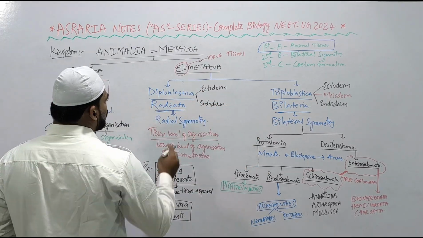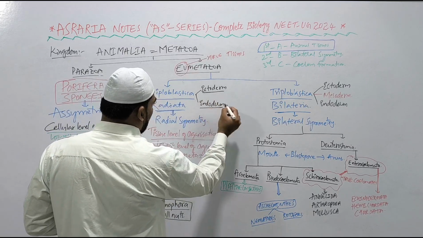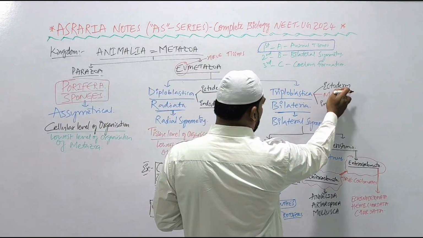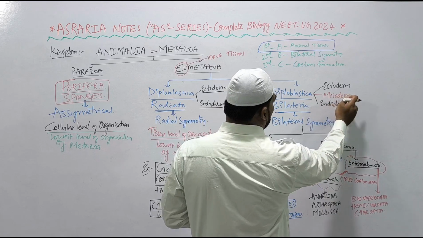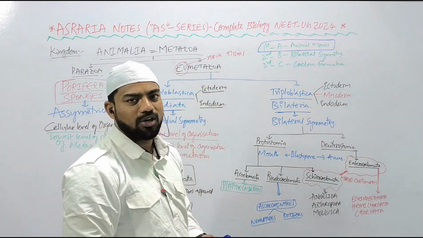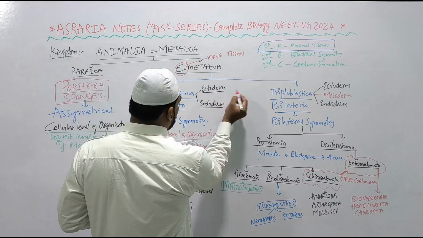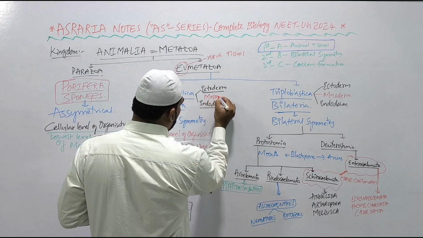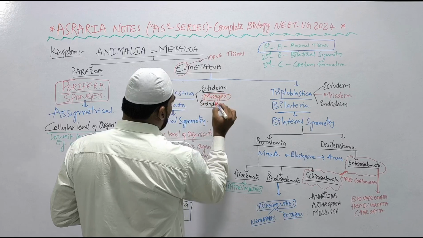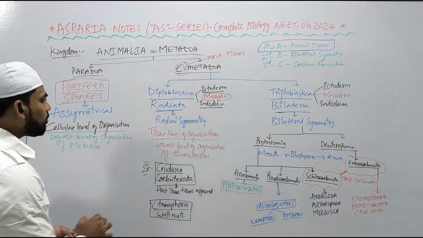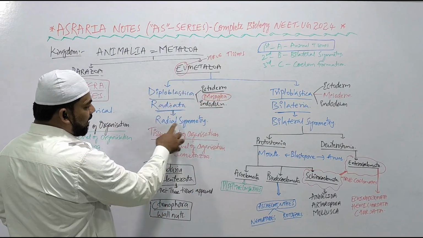Right, diplo means two, blastic layers, two germ layers, ectoderm and endoderm, whereas triploblastica, three germ layers, ectoderm, endoderm and mesoderm. This formation of mesoderm resulted in the structural complexity of the organism. Right, in the diploblastic organism there is no mesoderm. So what is present instead of mesoderm? We can see there is mesoglea present in between the ectoderm and endoderm. They are also called as radiata. Why? Because they show radial symmetry.